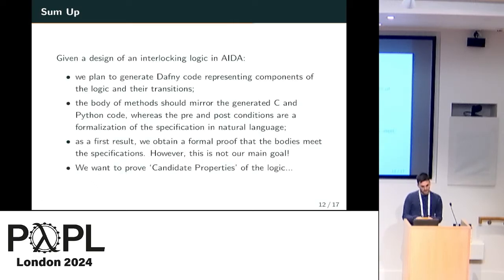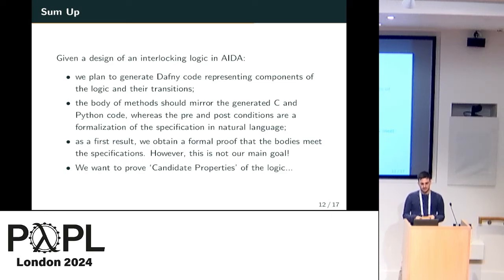So to sum up what we have seen until now, we have a design of an interlocking logic in AIDA. We want to generate Dafny code alongside C and Python code to represent components of the logic and their transitions.